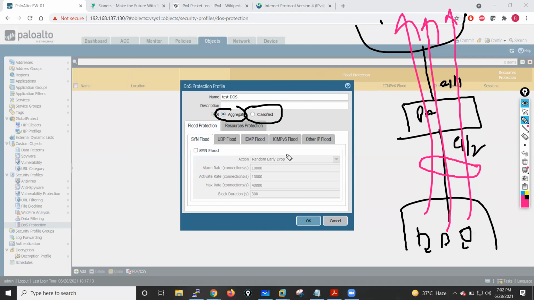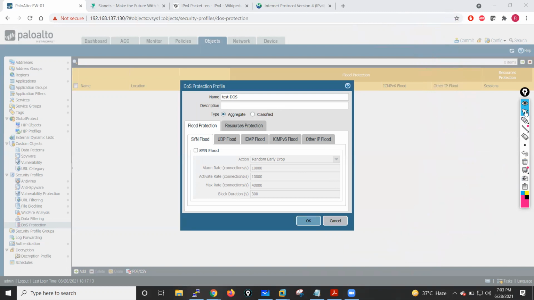In classified, if we go with classified, we can also write a DDoS profile on the basis of source IP. It means if we want to apply the DOS protection profile for this host only, let's say this host having IP address 10.1.1.100, in that case we can define the DOS profile for this host only. So this comes under the classified category. I will create both categories.